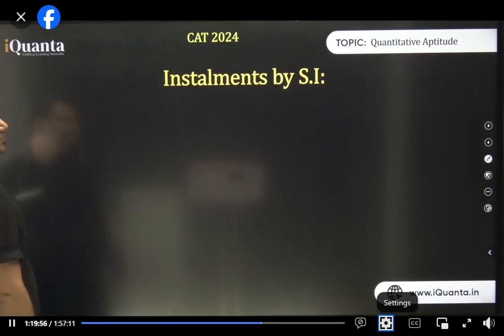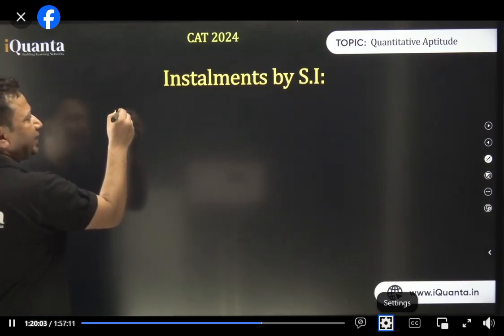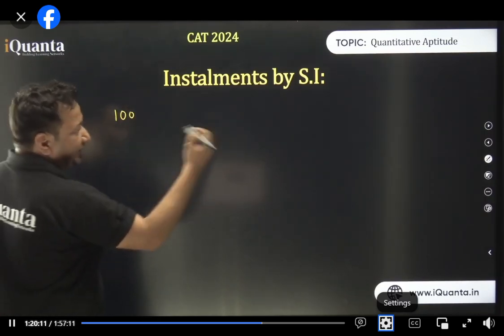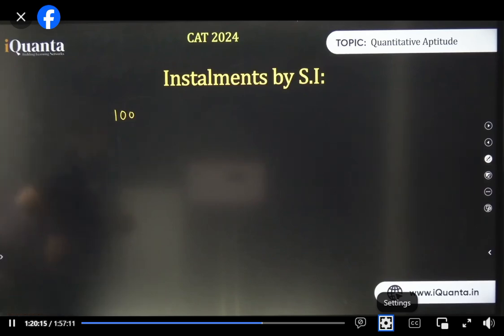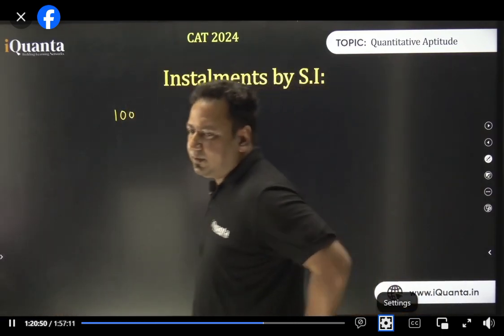So what happens here? It's very simple, actually. Simple interest. You know what is simple interest. So let's say I have invested today, let's say, 100 rupees, and 3 years ke baad kuch milega mere ko. Abhishek, if R is similar, then it will be 0.09. 9% is 0.09. It will be 2 digits only. I think you got that. If it is, let's say, 12.5%, it will be 0.125 with 3 digits then.